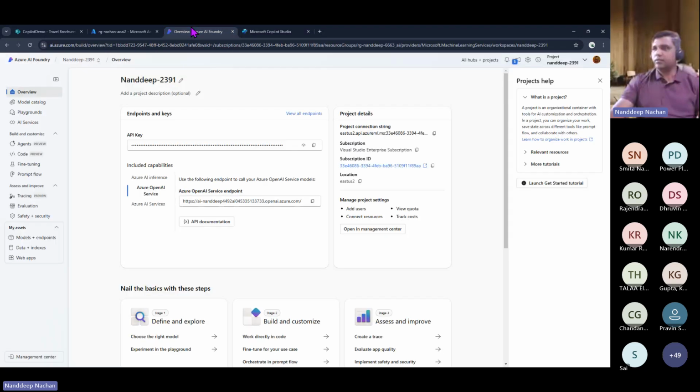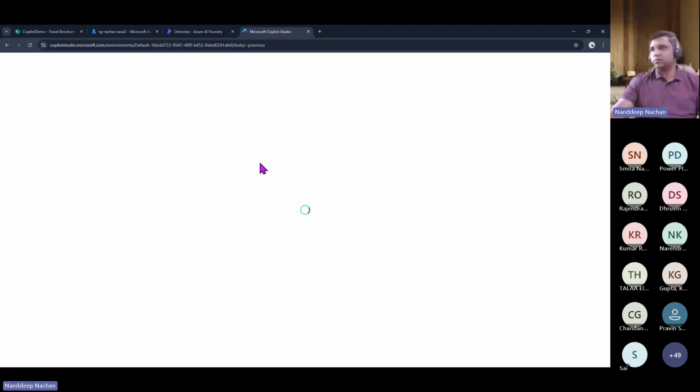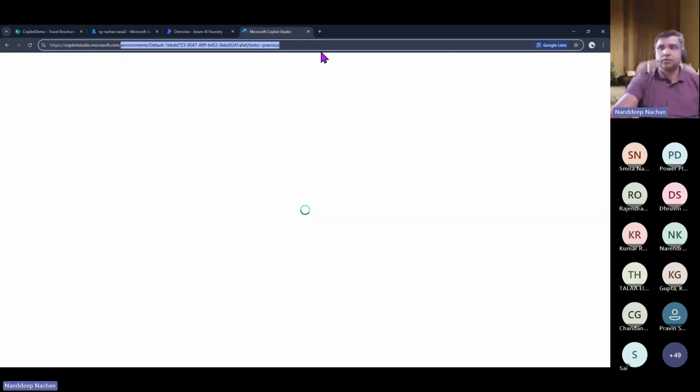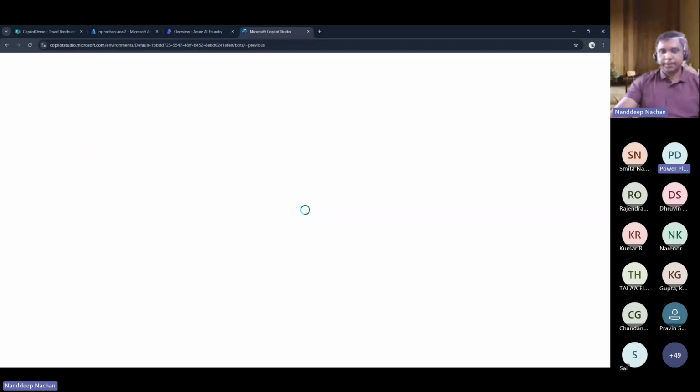Okay, looks like it is still taking some time. Wow. This was the major demo which I wanted to show you, but looks like it is not working. Let me just check, Nandeep, is it in preview? No, I'm just trying to open up Copilot Studio, that's it, but it is still taking some more time. I was trying this thing in Power Apps Plan Designer, and it took me 5 minutes to open it. I think the environment also takes some time to load up.